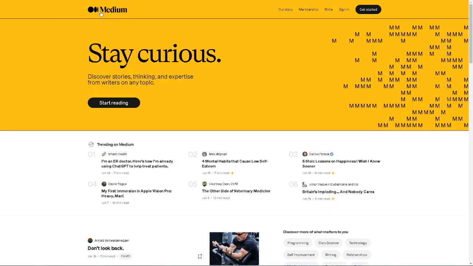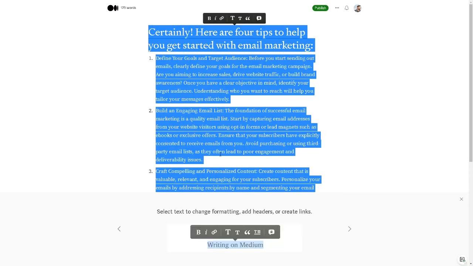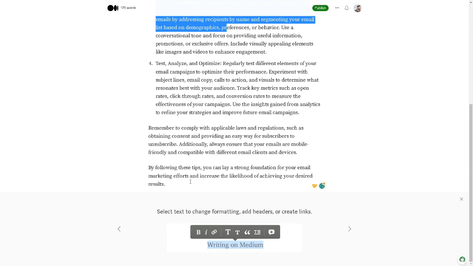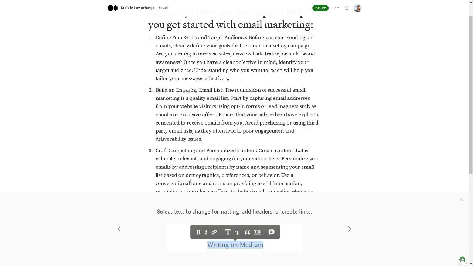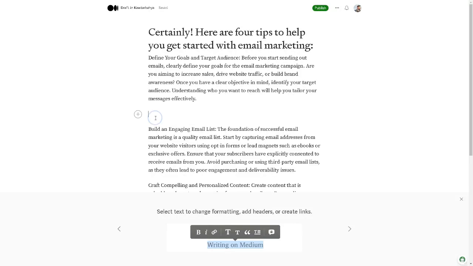Then I can head over to a platform called Medium. Medium.com attracts millions of visitors worldwide, and articles shared on this platform tend to rank high on Google. Next, I paste the entire article into Medium. Currently, it appears like this to me. Instead, I focus on inserting an affiliate link between the different reasons mentioned in the article. For instance, at each point, I can say, try the best email marketing software for free. It's important to remember that even if someone signs up for free on Brevo, you still earn $5 per sign-up.